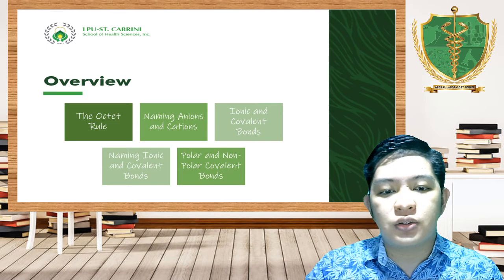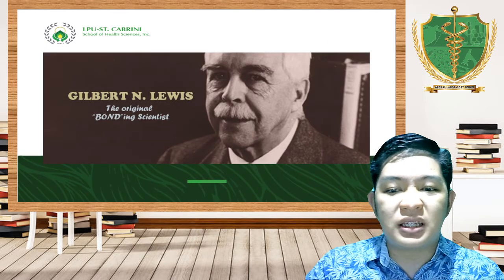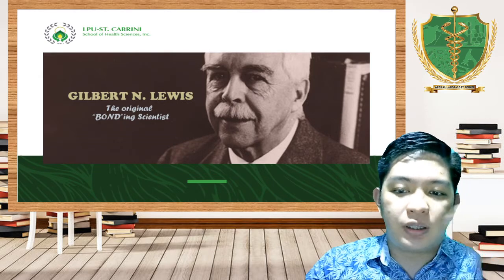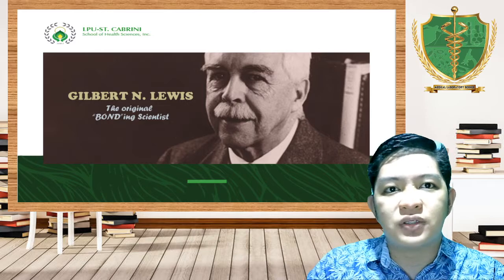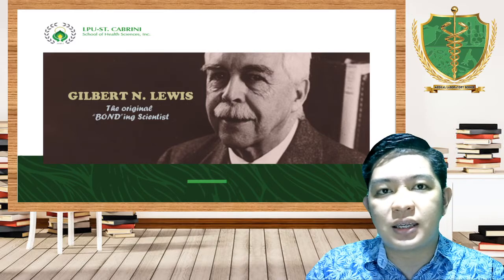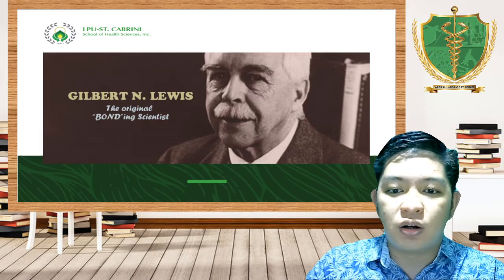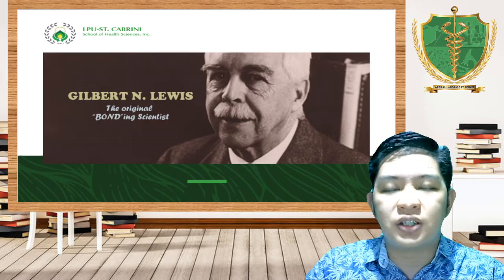Now, it was Gilbert Lewis in the year 1916 who pointed out that the lack of chemical reactivity of the noble gases indicates the high degree of stability of their electron configuration.